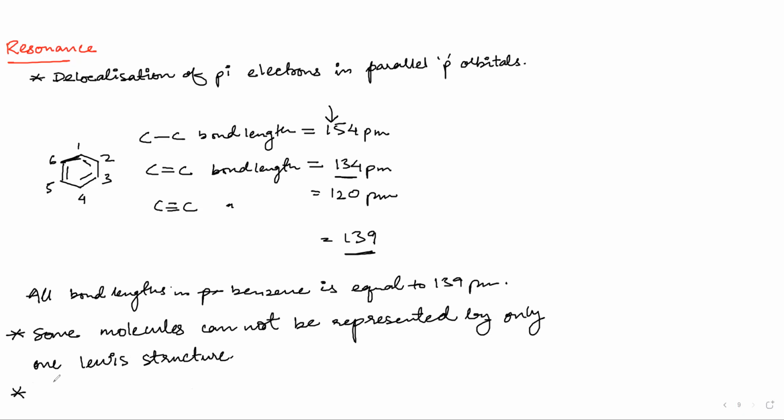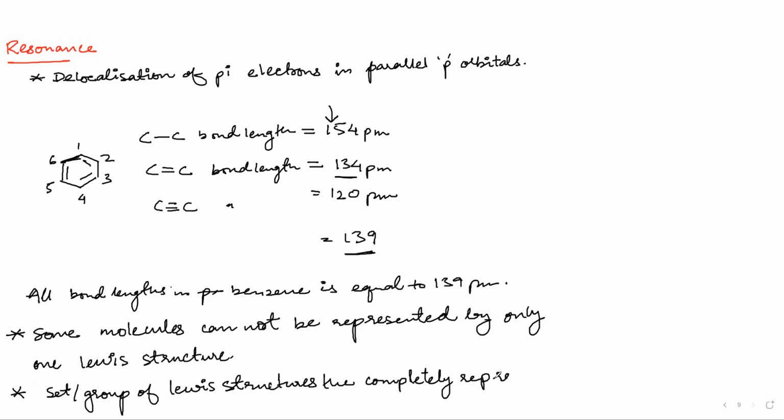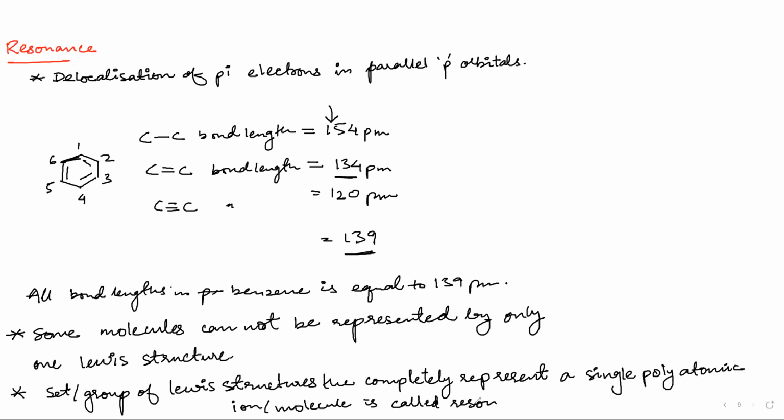Okay, we call what? A group of Lewis structures that completely represent a single polyatomic ion or molecule is called resonating structures.